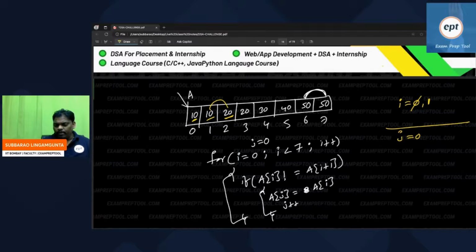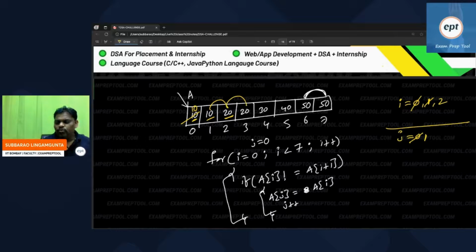Compare 1 and 2. They are not equal, so then j comes into the picture. A of 0 is equal to A of i, where i value is 1. So this place is replaced by 10. A of 0 is equal to A of 1. After storing, j plus plus. j will increment, and as usual, i will also increment. Now go to the i value 2.